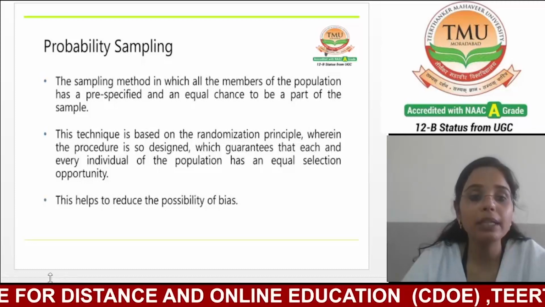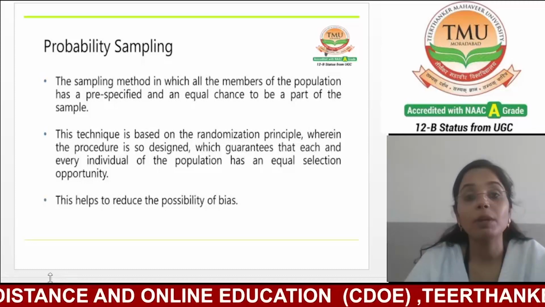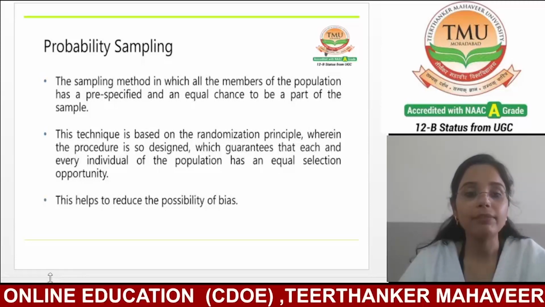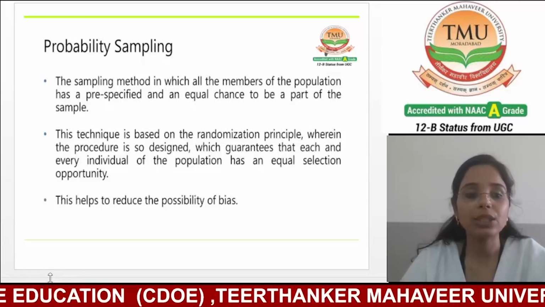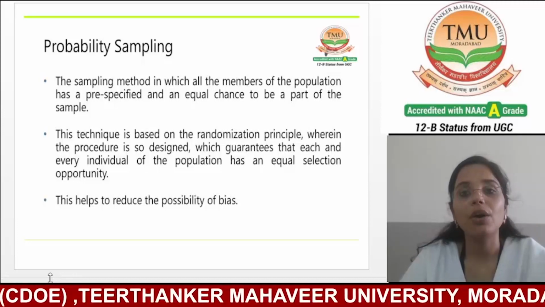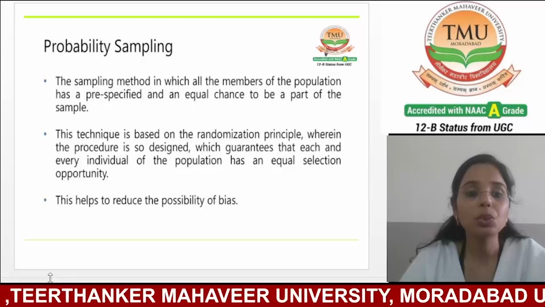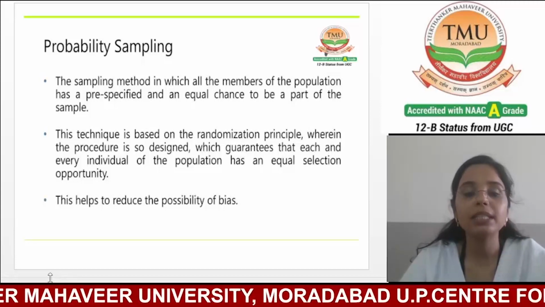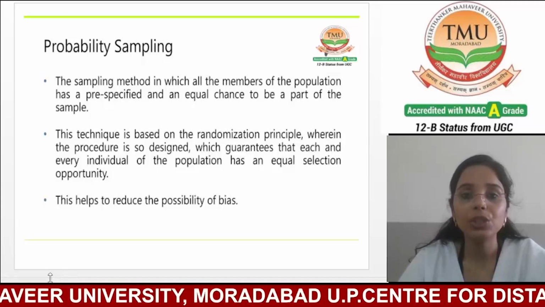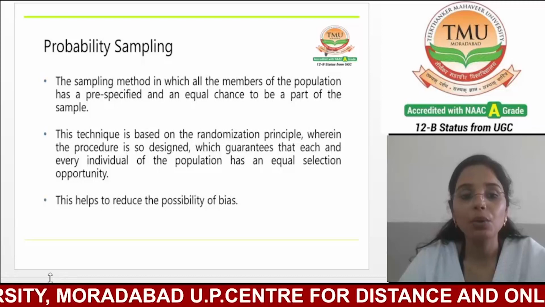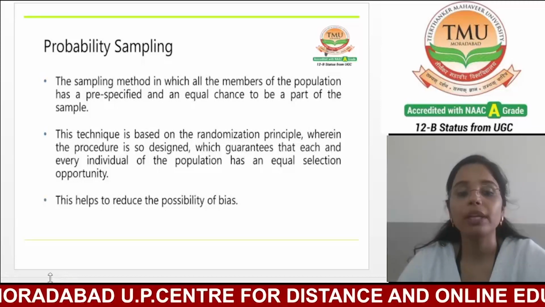In probability sampling, each member of the population is assigned a unique identifier and then random selection methods such as random numbers or lottery are used to select the sample. This approach eliminates bias and ensures that every individual has a known probability of being selected.